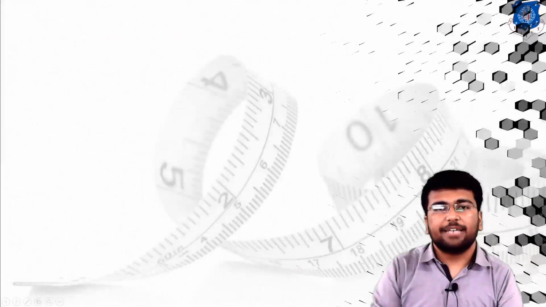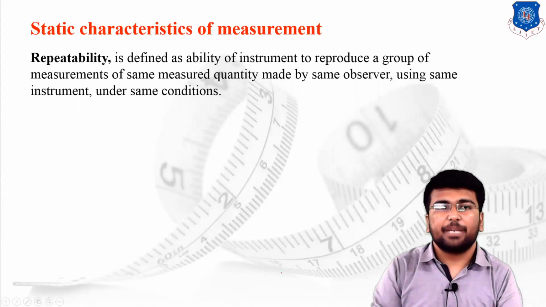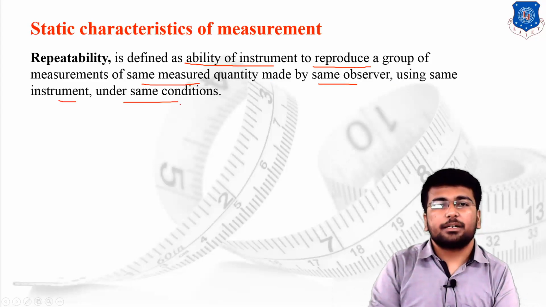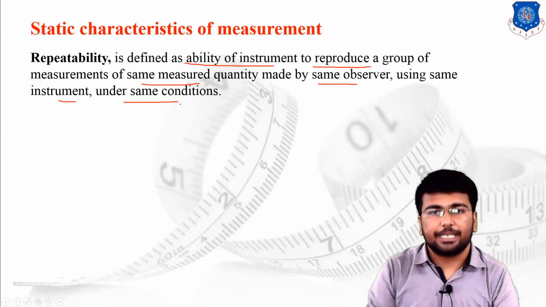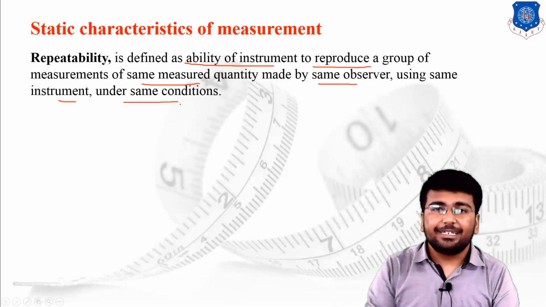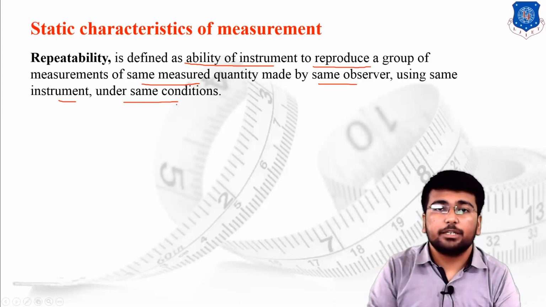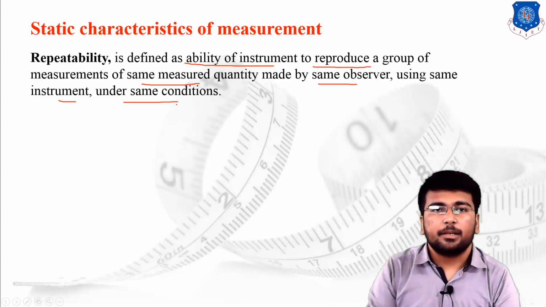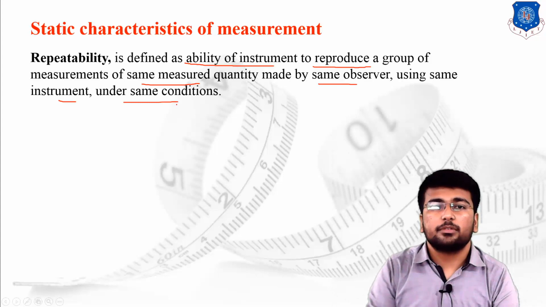Then the next characteristic is repeatability. As the name suggests, repeatability is the ability of the instrument to reproduce a group of measurements of the same measured quantity made by the same observer using the same instrument under the same conditions. It means that, with all the conditions the same, how many times you can reproduce the same measurement. The ability of the instrument to reproduce the same measurement is known as repeatability.